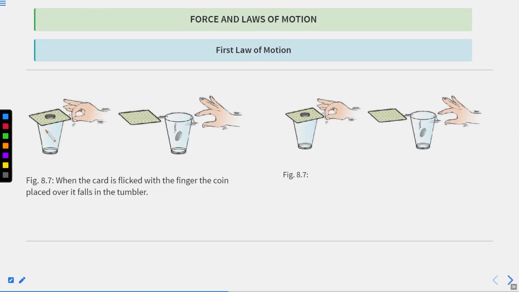So this is the glass. You have placed a card, and above that card you have placed a coin. You have given a very quick flick with your fingers. So this card will fly off, but the coin is in rest state. So the coin will fall in the glass.